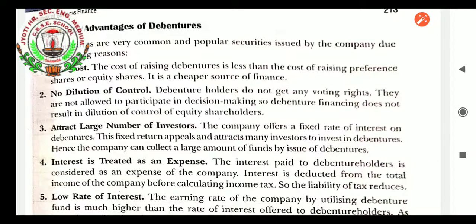Attract large number of investors. The company offers a fixed rate of interest on debentures. The fixed return appeals and attracts many investors to invest in debentures. Hence, the company can collect a large amount of funds by issue of debentures.